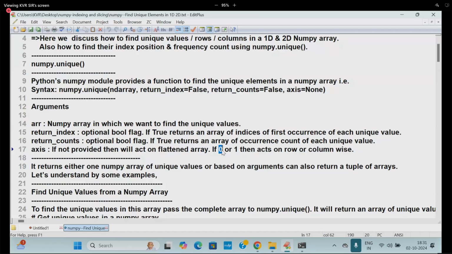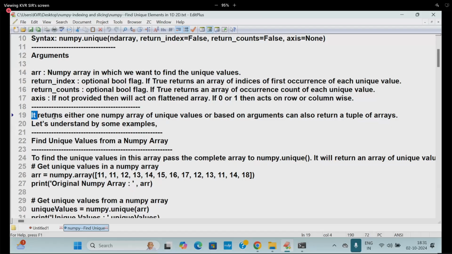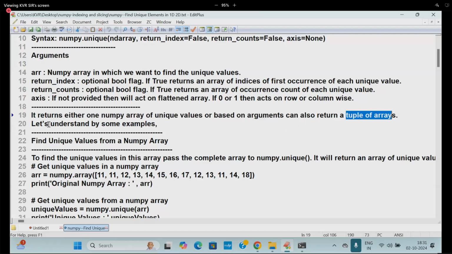It returns either one NumPy array of unique values based on the arguments, or can also return a couple of arrays. Let us understand by examples one by one.